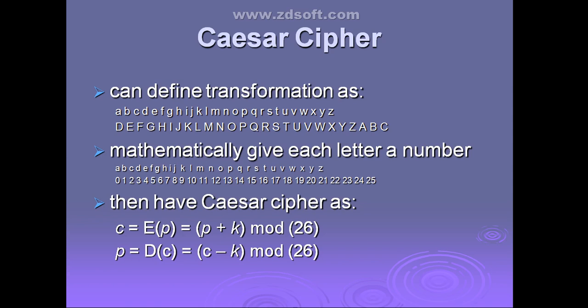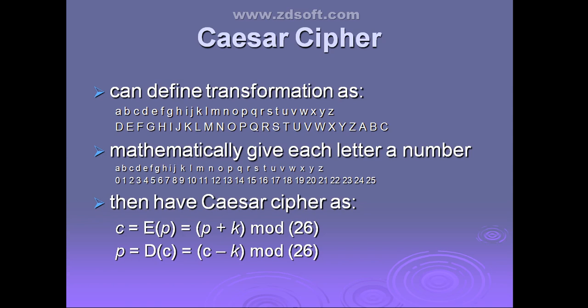You can see here how the transformation will be done. A is replaced with D, B is replaced with E. Like this, the third position letter you are replacing. Now see, Z is replaced with C after wrapping around. If you have a character X, after X, what letters do we have? Y, Z. Only two. So wrapping will be done. Z is followed by A. So X is replaced with A.